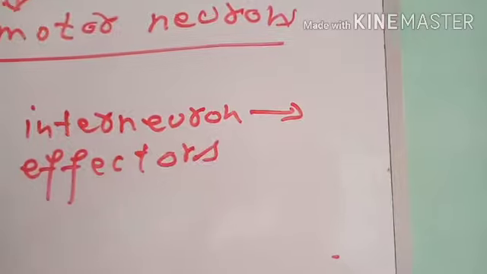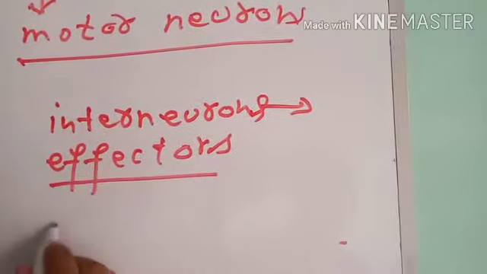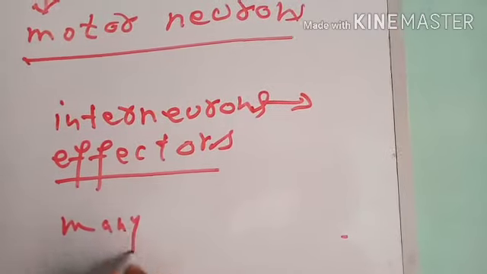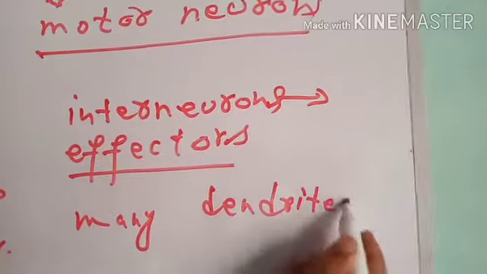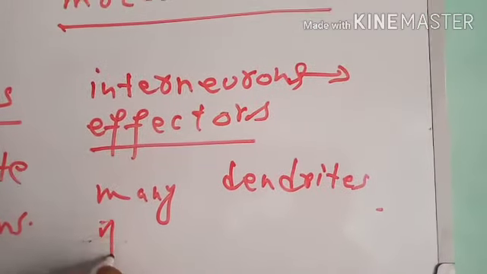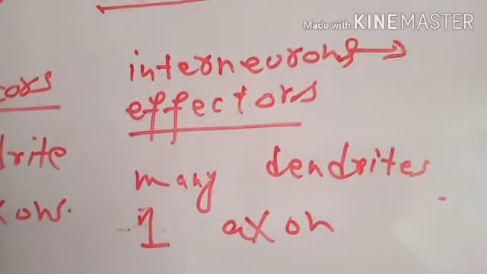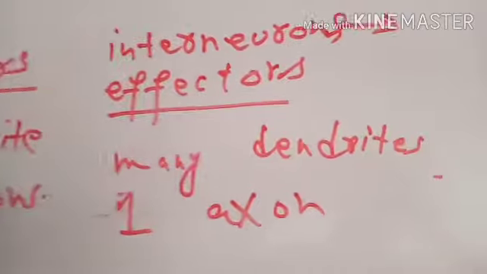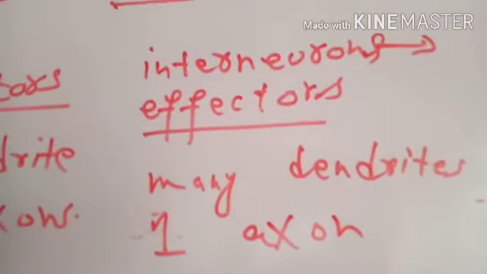Motor neurons consist of many dendrites but one axon, because they take the orders from more than one center of the brain and convey them to just one